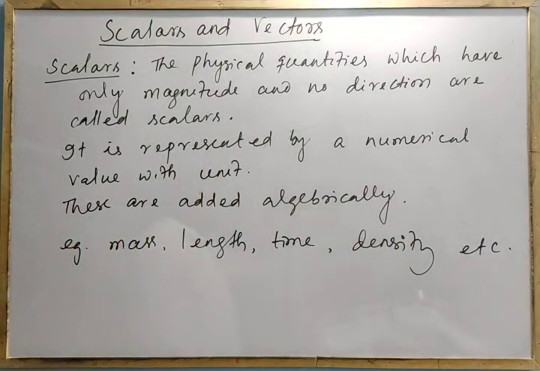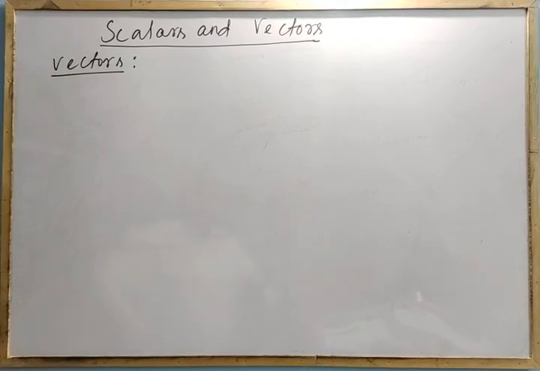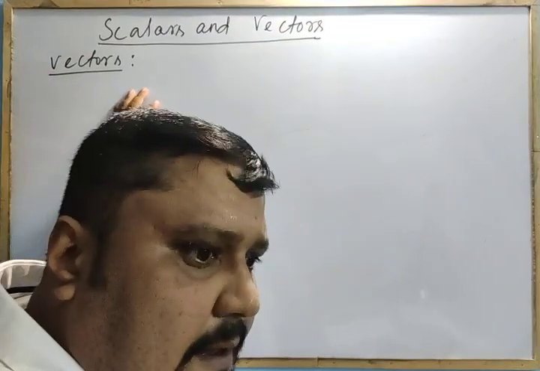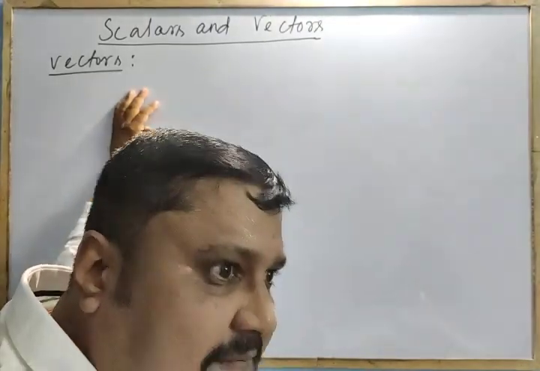Let me write this. Let me erase this one. Now, can I write now? All of you got that? What is vector? What is the need of this vector?